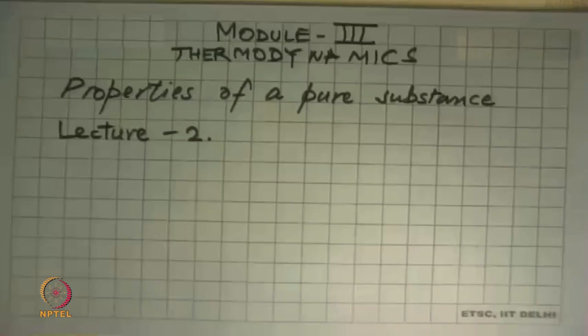Afternoon. This is the second lecture on properties of a pure substance. What we'll do today is revise what we learned yesterday, and then we will carry on to see different types of property charts that are there, how we can show states, and what are some of the common processes that can be shown on those charts.